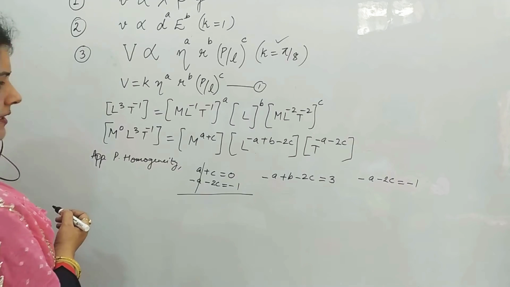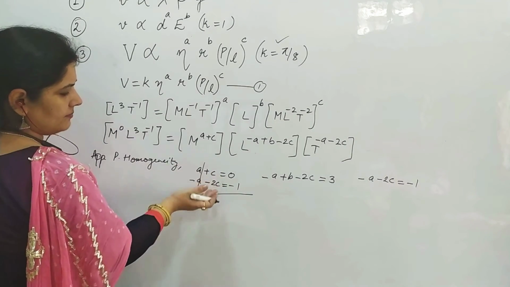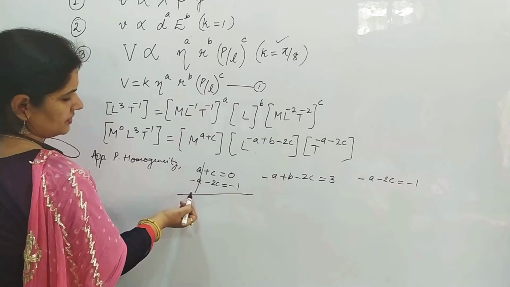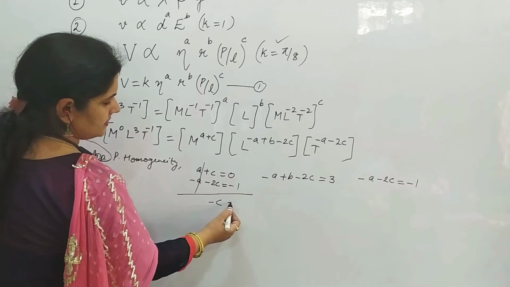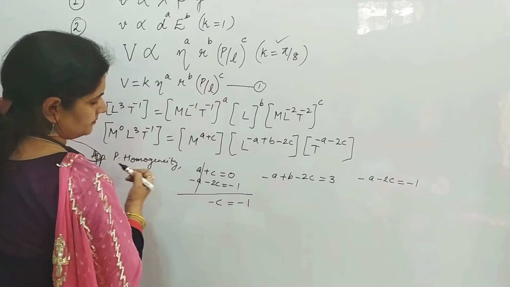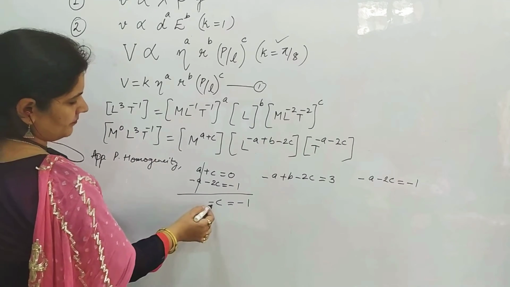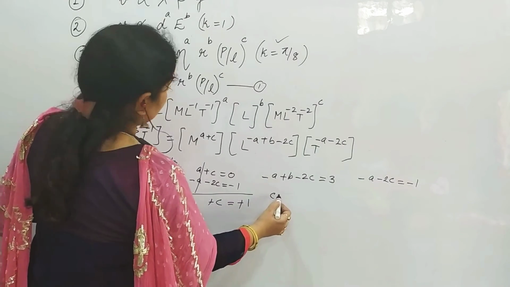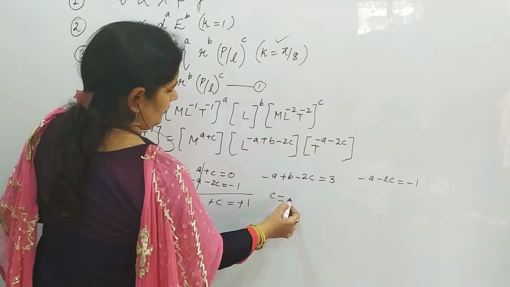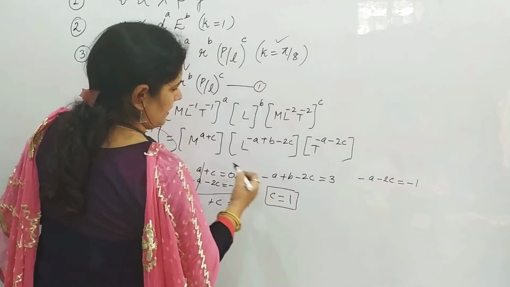I am solving it simultaneously. So this gets cancelled out. This becomes minus C is equal to minus 1. Right? So what is the value of C? C is equal to 1. So we have got C.